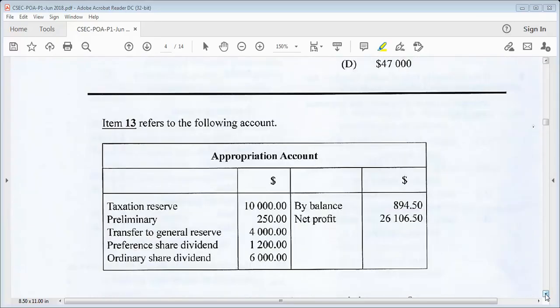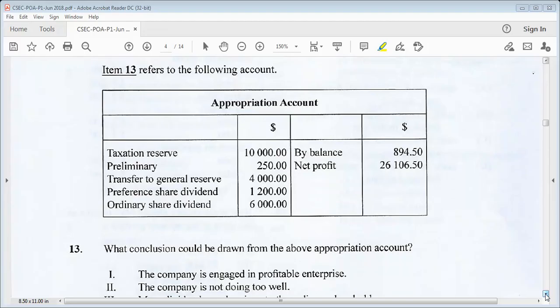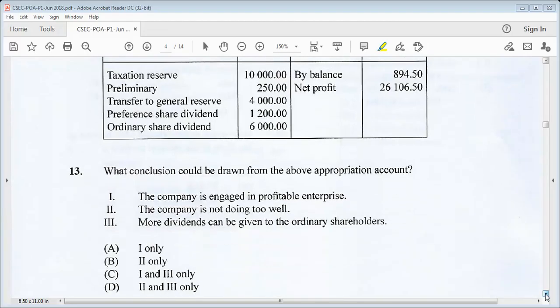Item 13 refers to the following account. So we have an appropriation account, we have taxation reserve 10,000, preliminary 250, transfer to general reserve 4,000, preference share dividend 1,200, ordinary share dividend 6,000. And then on our credit, debit balance 894.50, and then net profit 26,106.50. What conclusion could be drawn from the above appropriation account?